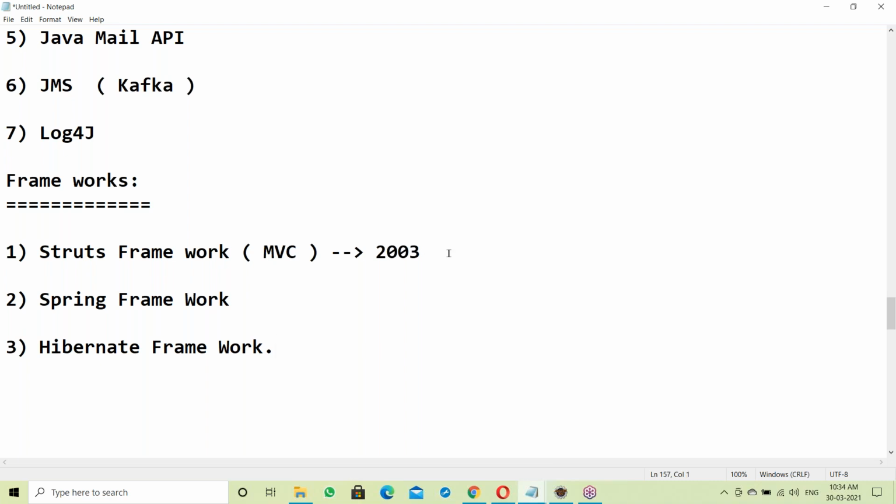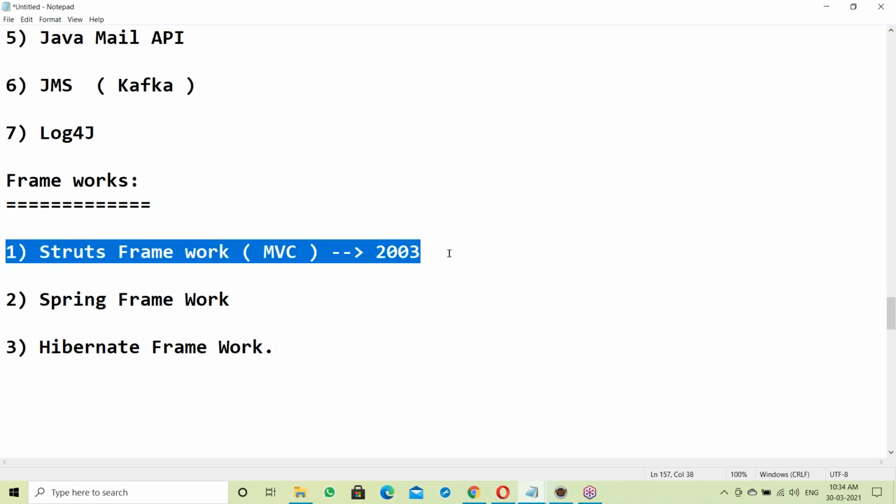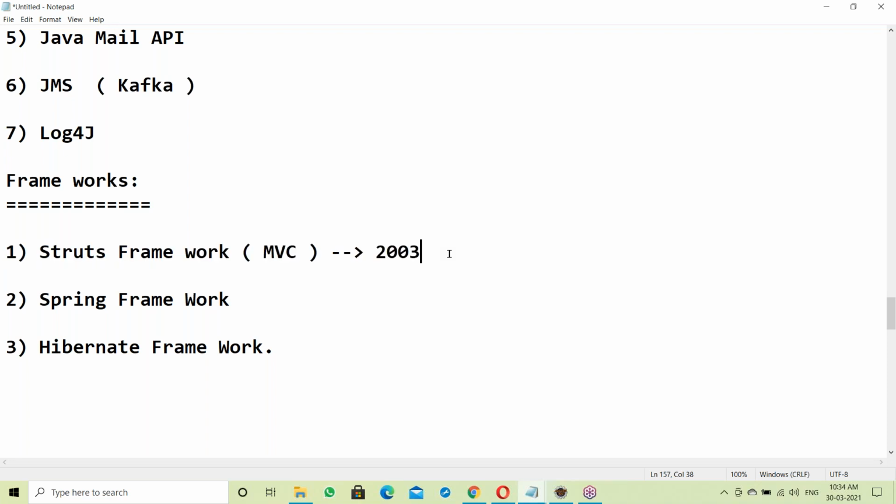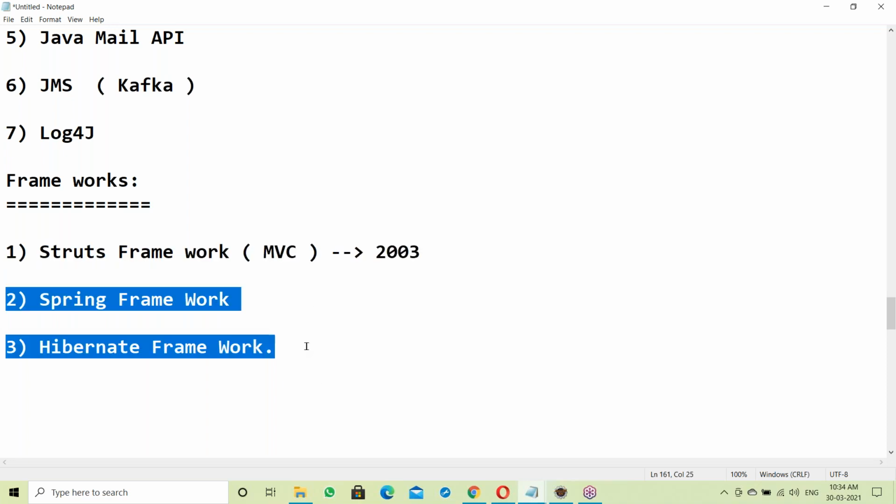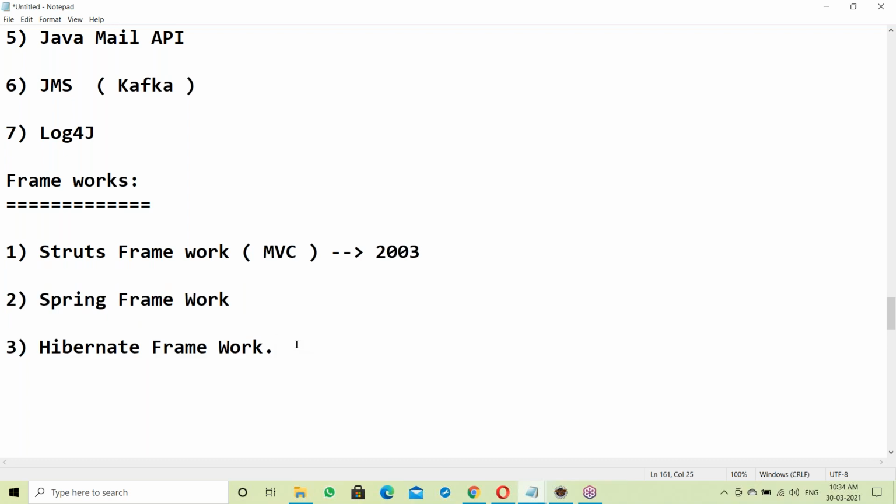So the Struts framework is almost outdated, almost at the end. Nowadays we are using Spring and Hibernate. Even for our current project, we are using Spring and Hibernate.